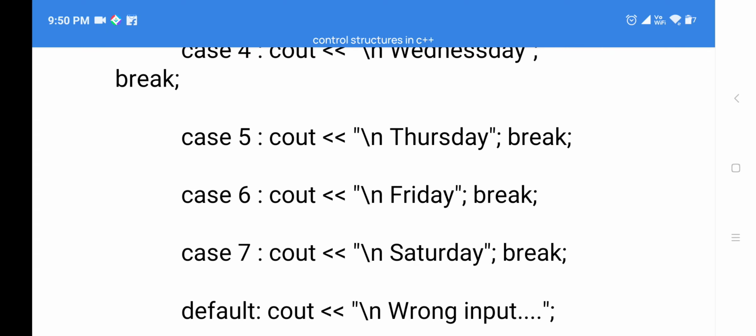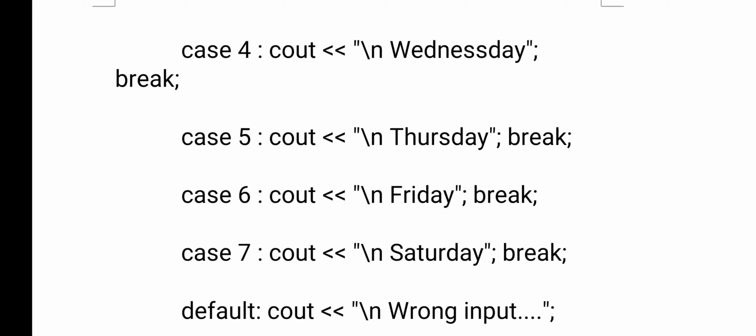So under selection, how many statements do we have? If and switch. If is used to test a condition, and switch is also used to test a condition. But in if, we can test a limited number of conditions, whereas in a switch statement, you can write n number of conditions, and writing n number of conditions is very easy. Whatever expression result you get is compared with the case labels. Whichever case label matches that expression result, that block will be executed and the remaining will be skipped.